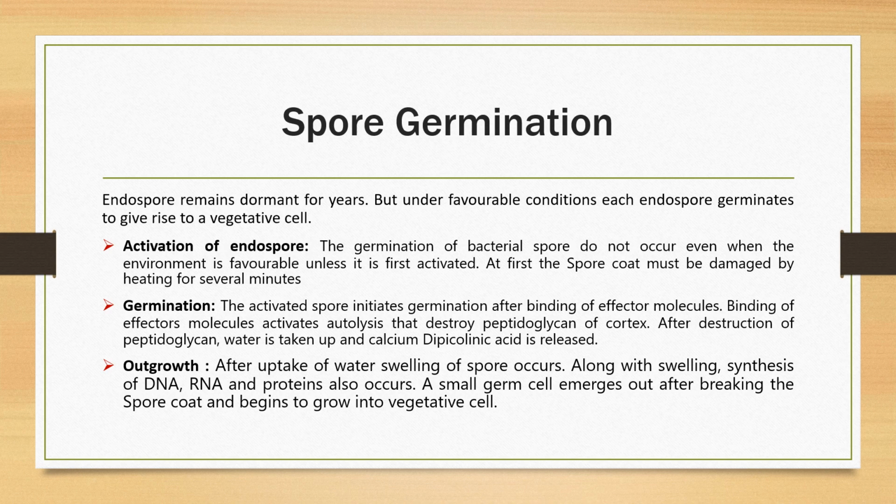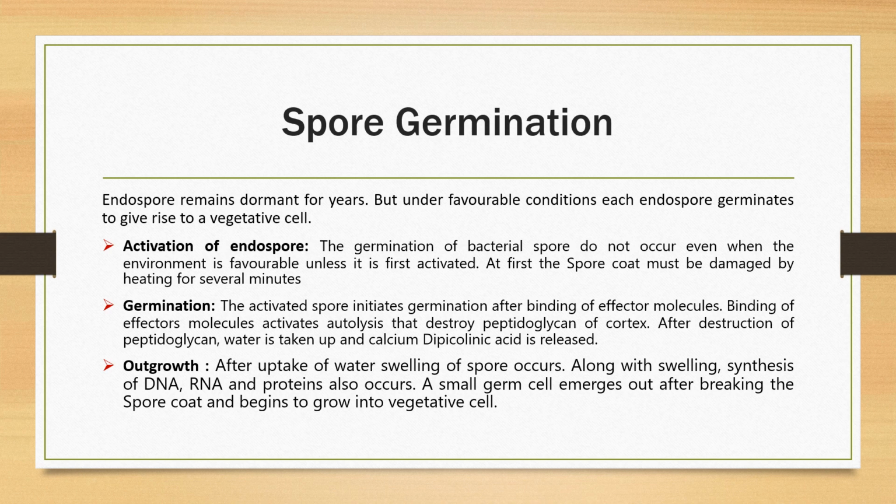How will it activate itself? It will activate with the help of some sort of effector molecules. These effector molecules will initiate the activation. Once this activation has started, the spore coat, that is the thick layer, will start damaging itself. It is also known as autolysis. In the germination stage, the activated spores now start germinating, and with the help of effector molecules, binding of the effector molecules activates autolysis.